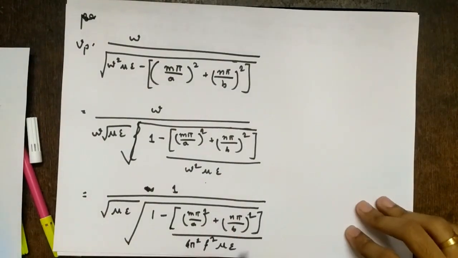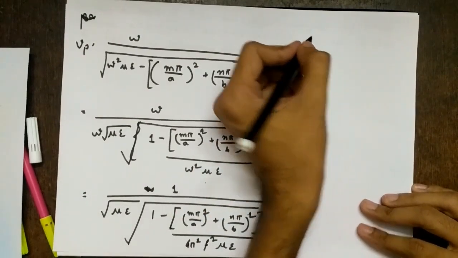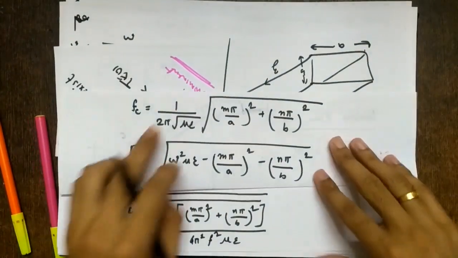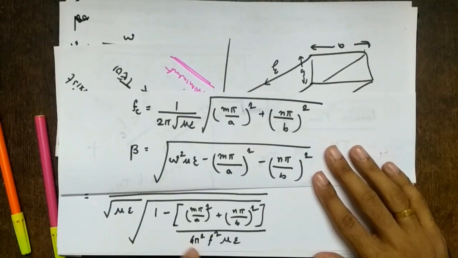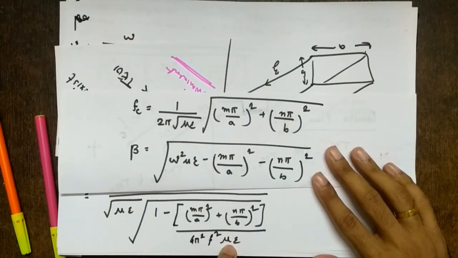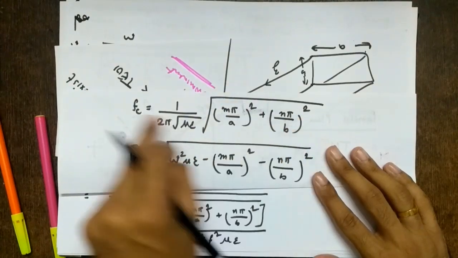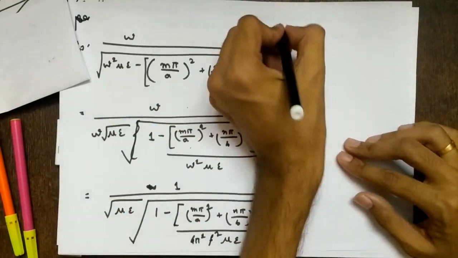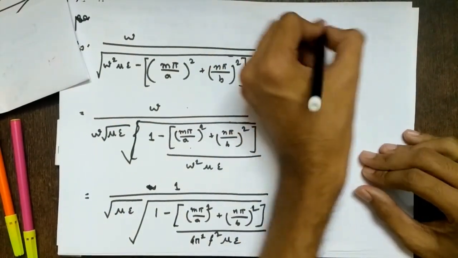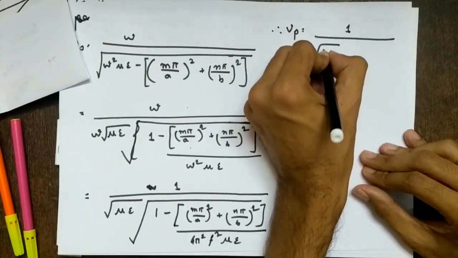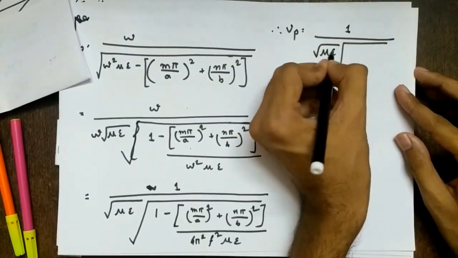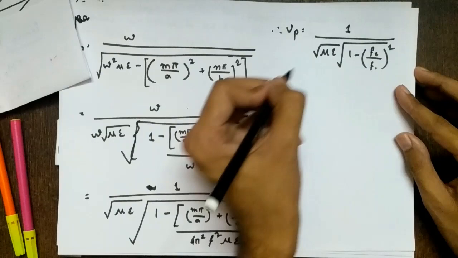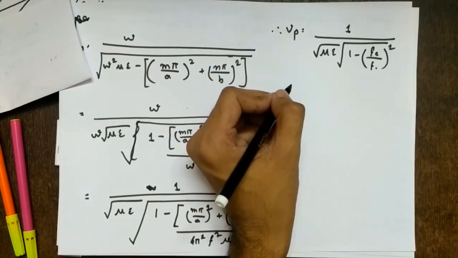If you observe, this term apart from f square is what? We have fc here. If I square fc, what will I get? 1 upon 4 pi square mu epsilon, which we already have here, and the square root will go away since we are taking the square. So it is fc square by f square. Therefore Vp equals 1 upon square root of mu epsilon into square root of 1 minus (fc by f) the whole square.